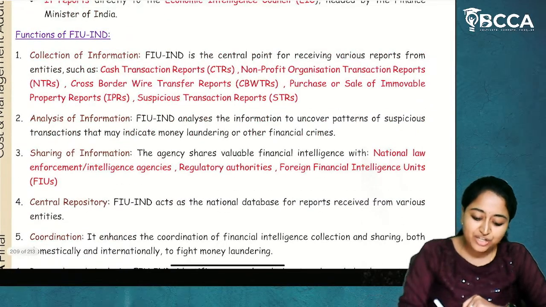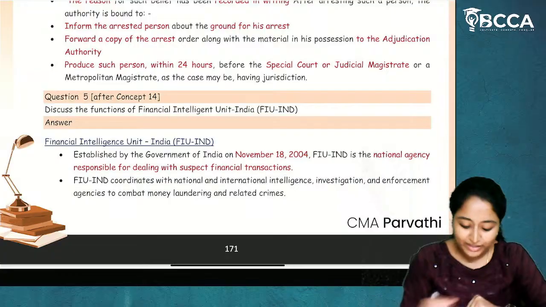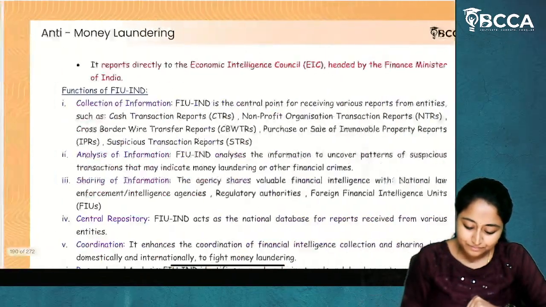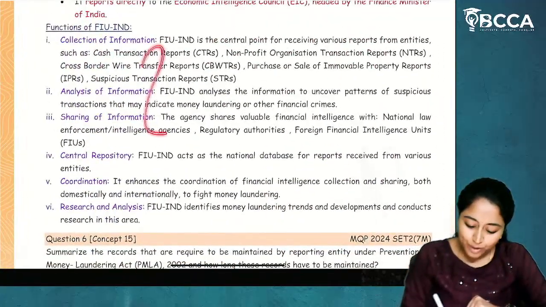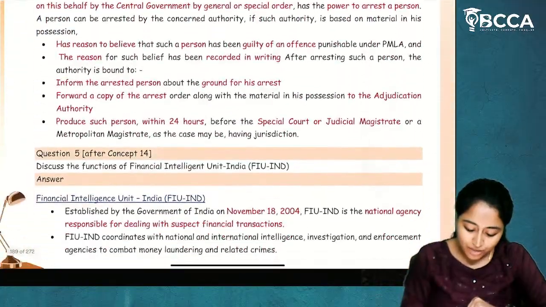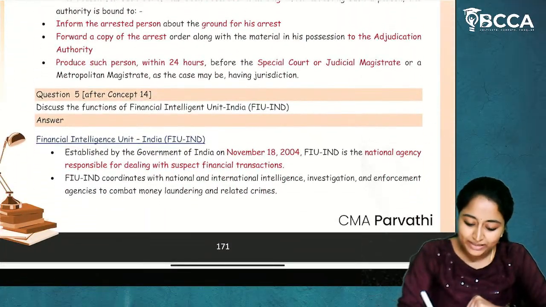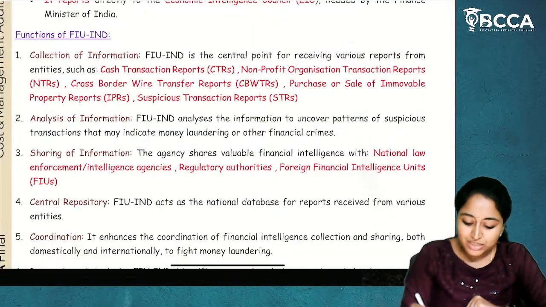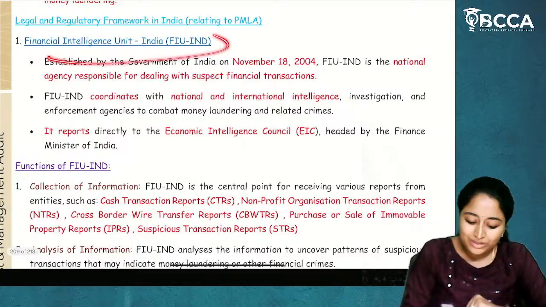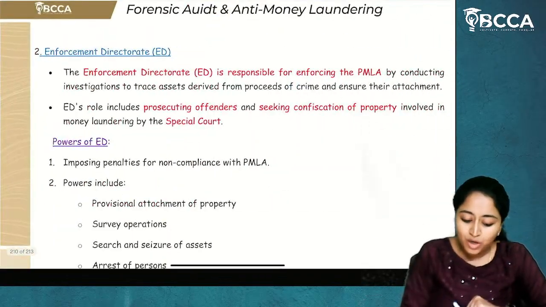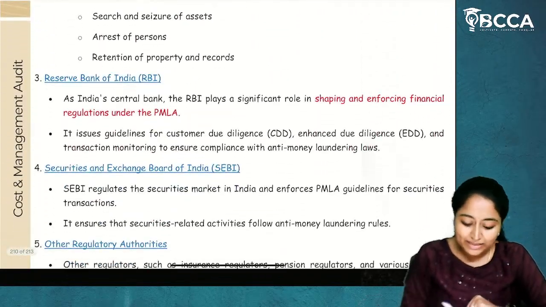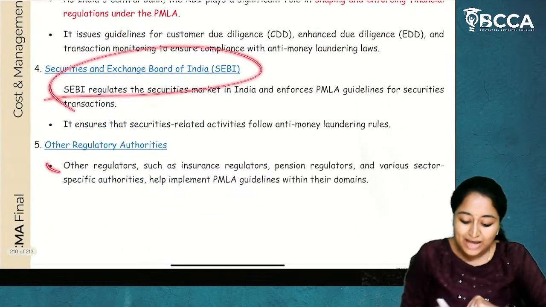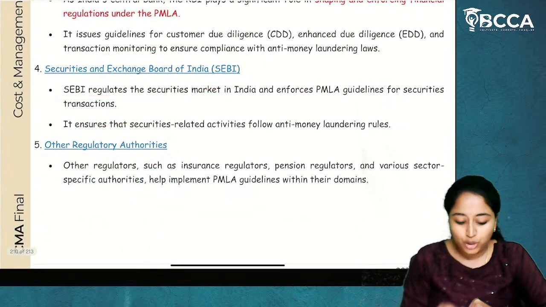Okay, so these are the functions of Financial Intelligence Unit of India. So I'll write those points. So I hope it is clear about the Financial Intelligence Unit of India. Now, when I gave you Super 50 questions on the Financial Intelligence Unit of India, that doesn't mean that you will only depend on this, but you have to read about Enforcement Directorate, RBI, SEBI, as well as other regulatory authorities.